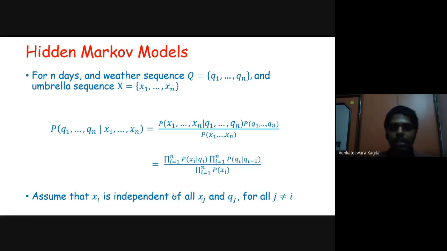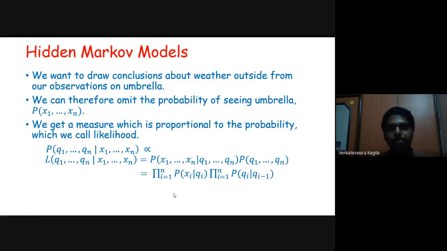So this is for n days. We want to draw conclusions about the weather outside from observations on the umbrella. So we can therefore omit the probability of seeing the umbrella, so the probability of x1 to xn can be dropped.